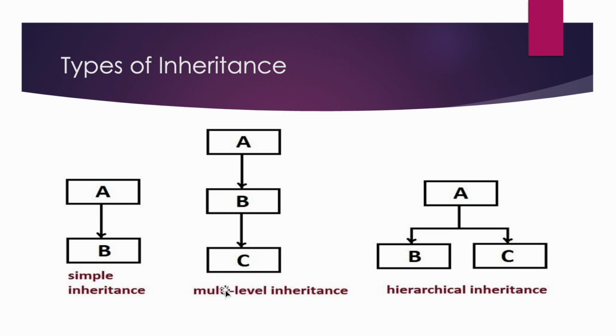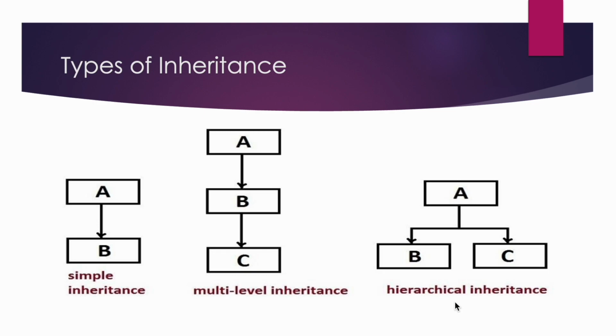Second, we are having multi-level inheritance, in which we are having a grandparent class which is being inherited by the parent class, and the parent class is being further inherited by the child class. We can see here that class A is the parent class of class B and B is the parent of class C. So class C is directly inheriting the features of class B, and indirectly it is also inheriting the features of class A.